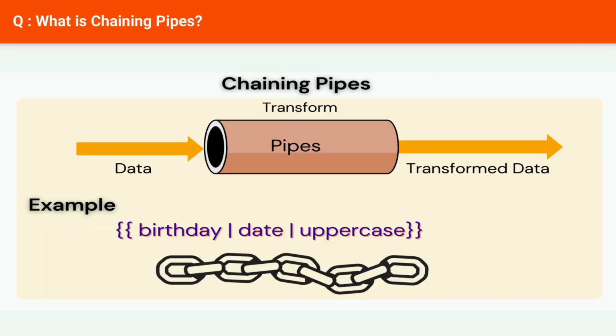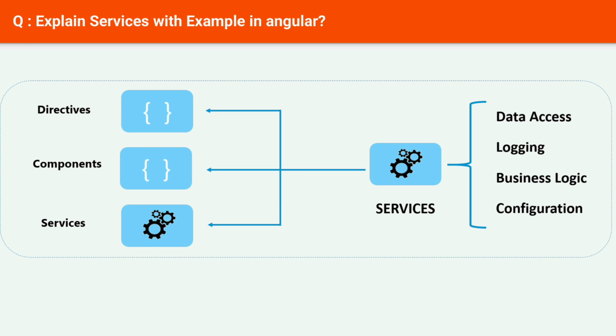Next question: what is chaining pipes? The chaining pipe is used to perform multiple operations within a single expression. This chaining operation will be chained using the pipe symbol. In the following example, to display the birthday in uppercase we'll need to use the inbuilt date pipe and uppercase pipe. Next question: explain services with example.